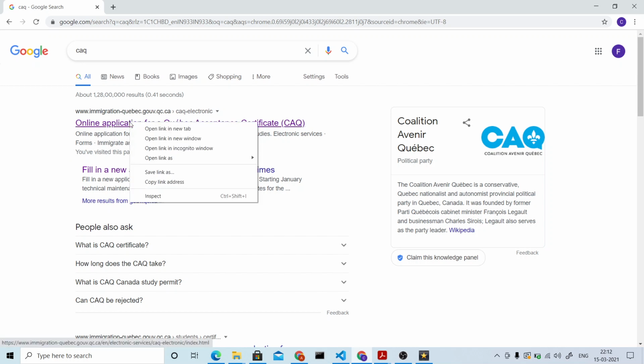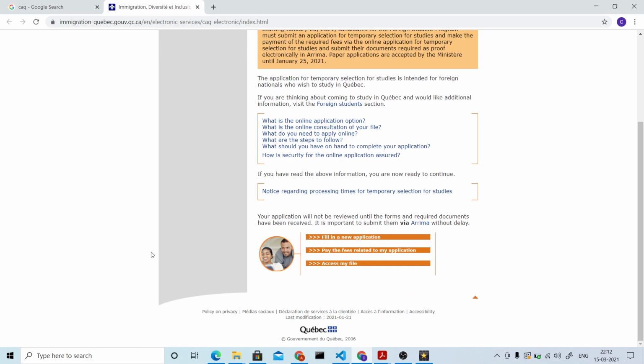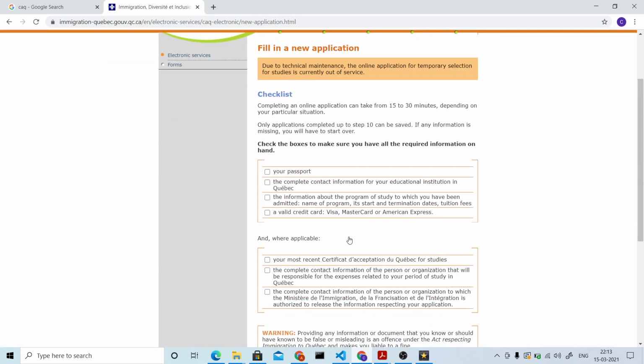Now let us see how we can apply for this. So you can just click on this link. Here you will be having three options. First is fill in new application, pay the fees, access my file. So I want to apply for a new one, so I'm just clicking on fill in new application.